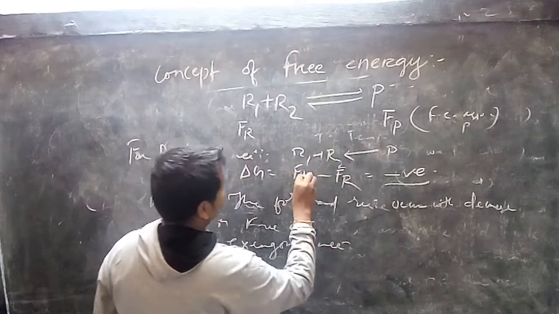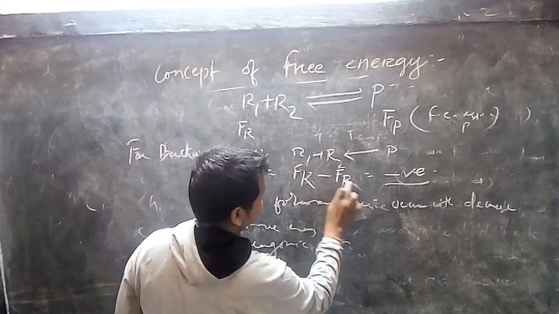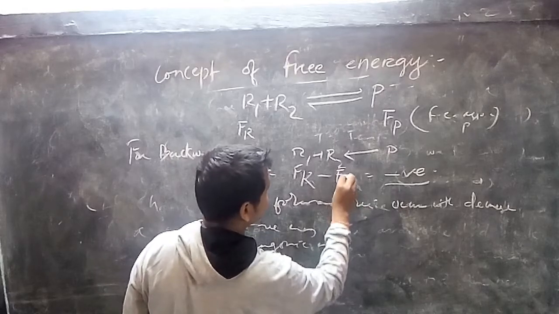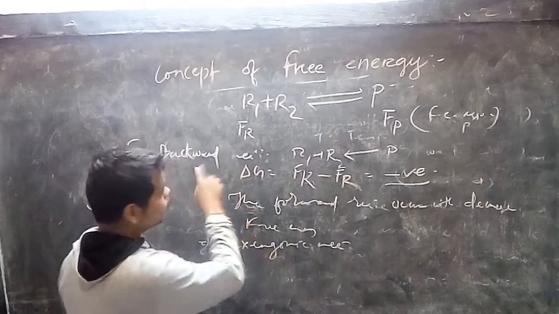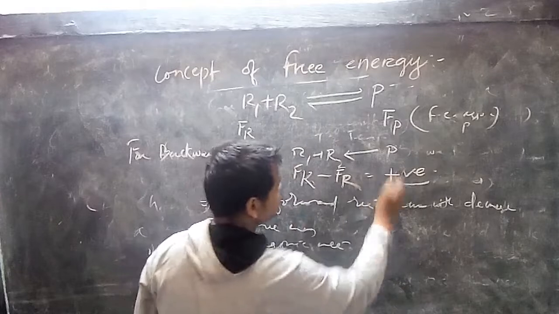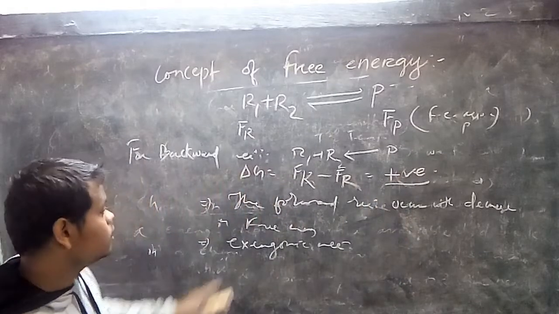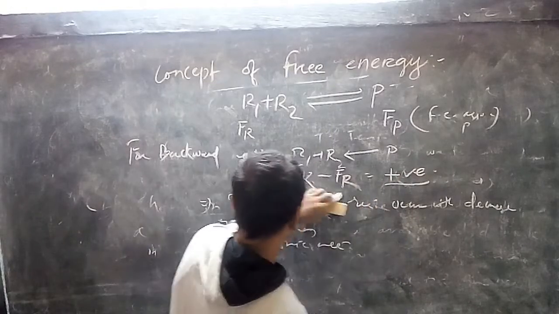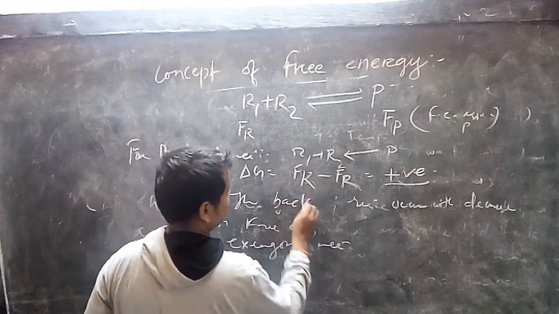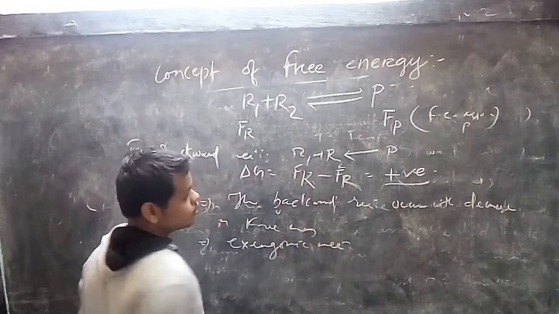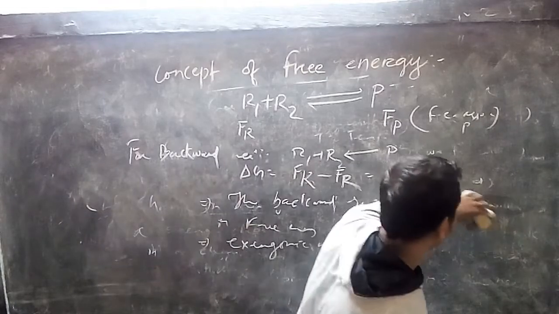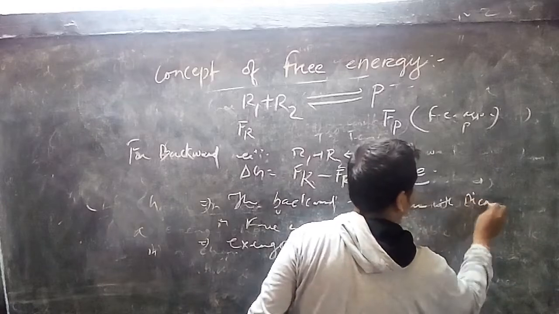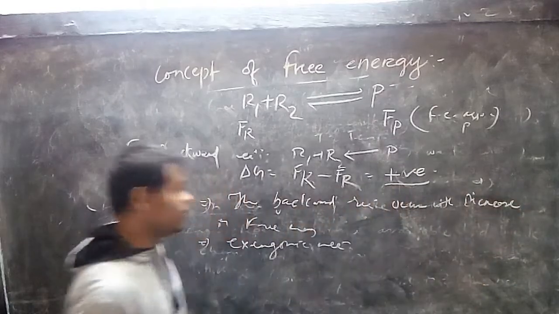That means reactant minus product. And for backward reaction, the value of del G is always positive. That means the backward reaction occurs with increase in free energy.